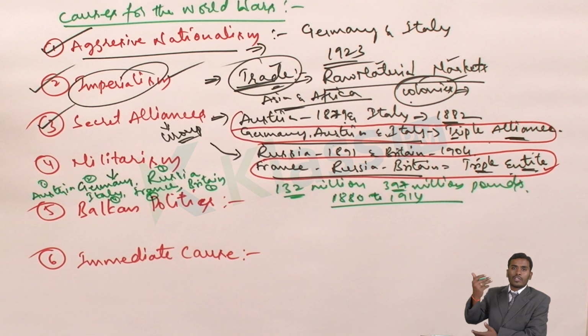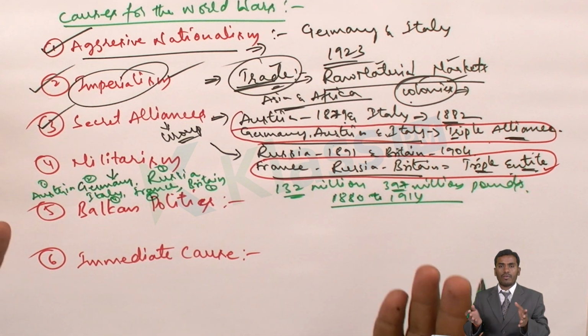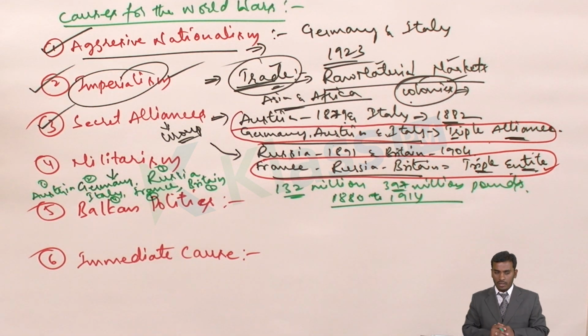So war is the only source. If we defeat our opposite group or alliance, then immediately we'll get the power, or we'll rise to power, and we can control the world. This type of different thoughts, different activities, different opinions made the countries think of war as a solution for many of the diplomatic questions.